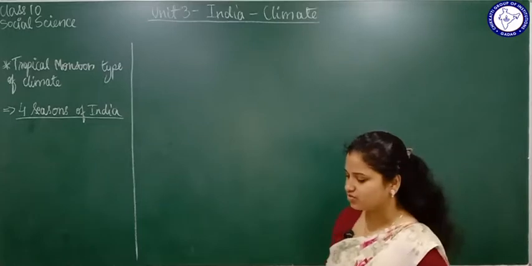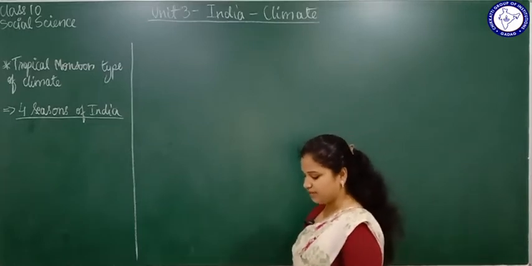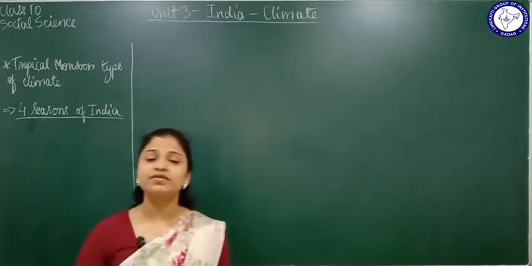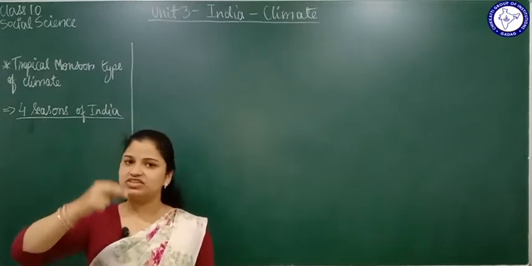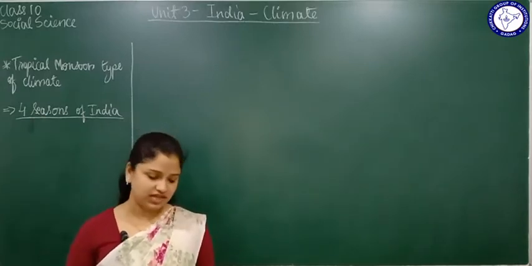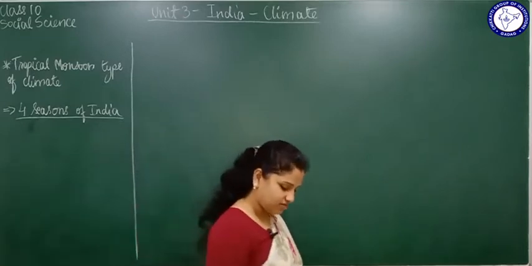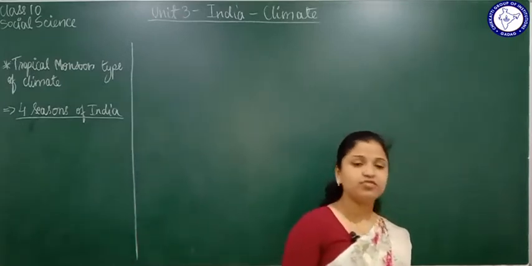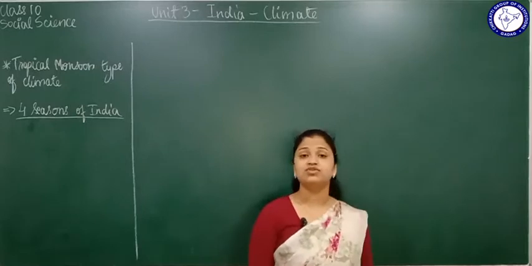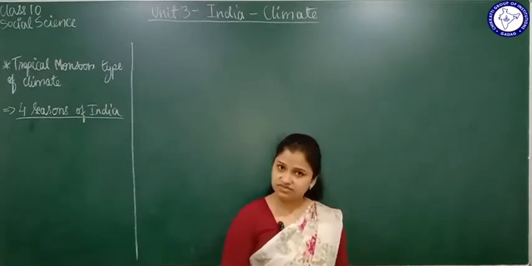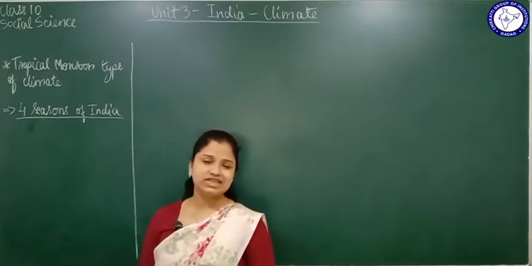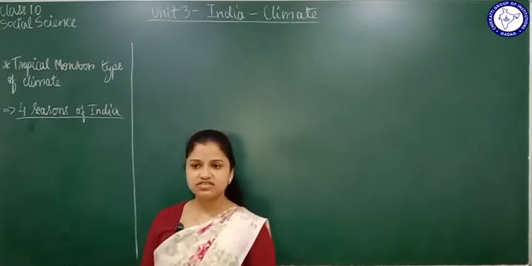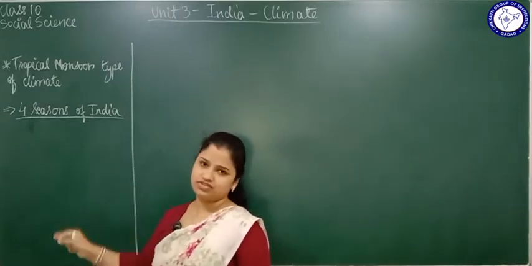Now why is this word tropical monsoon climate used for India? Because India lies in the tropical zone. In the tropical zone, which is just above the equator, right? We lie just above the equator in the tropical zone. And here we have the rainy season in the form of monsoon rains. So we have this monsoon season here, because of which India is said to have tropical monsoon type of climate. So this is a very important 1 mark or 2 mark question here.